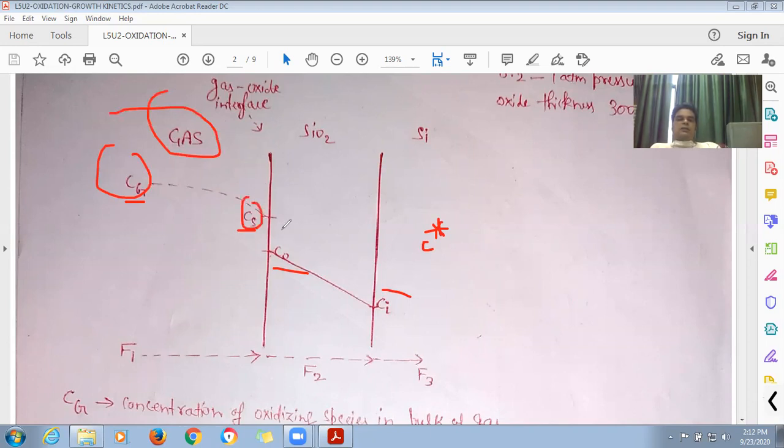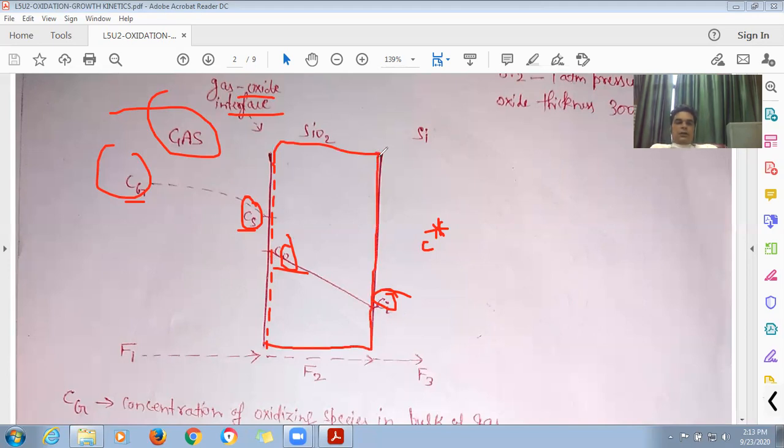Now what is Cs? Cs is the concentration of oxidizing species right next to the gas oxide interface. This is your gas oxide interface shown by solid lines. So right next to the gas oxide interface, we have the concentration of oxidizing species as Cs. Now what is C0 and what is Ci? As you can see, we have a silicon dioxide layer that has already been grown here at time t equal to 0.